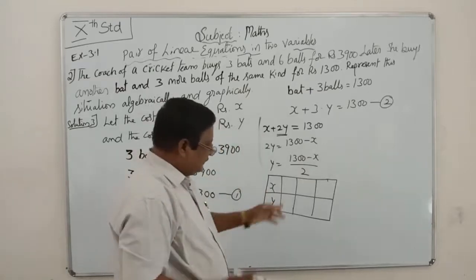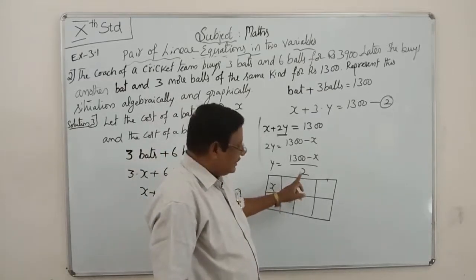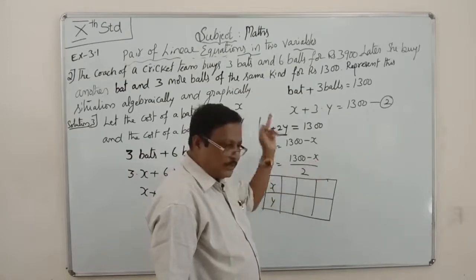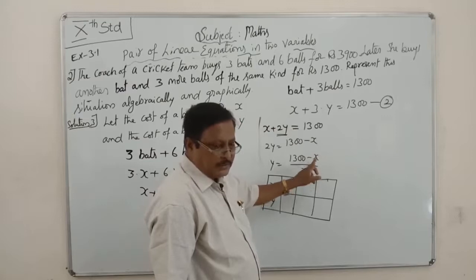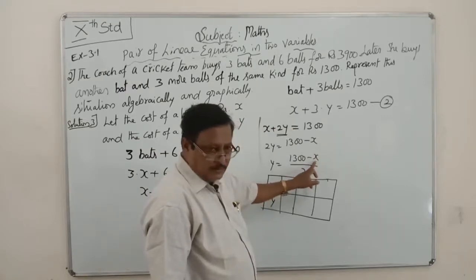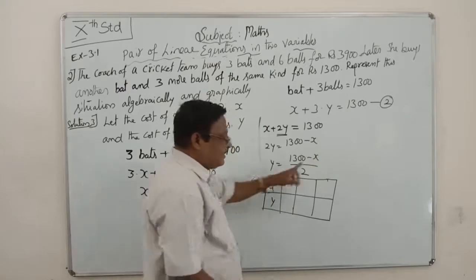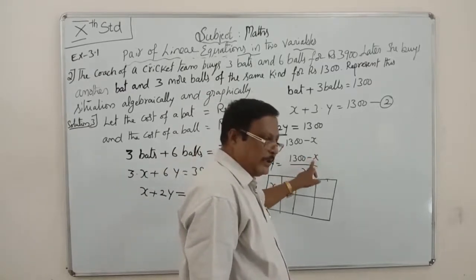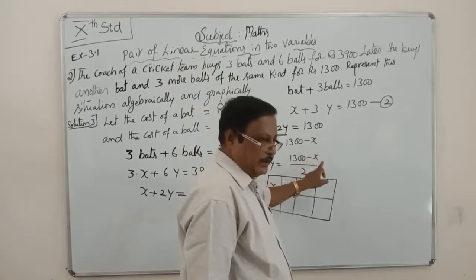See here, in the denominator 2, this is an even number. X you have to take always an even number, multiples of 2. Here 1300 is there, so better you take 100, 200, 300 like this. Why?